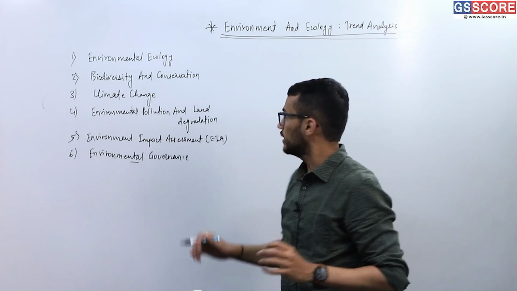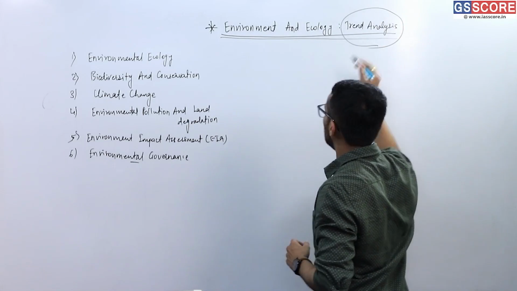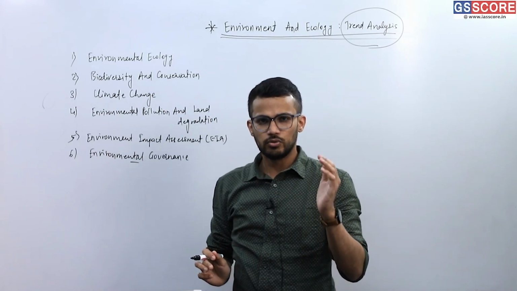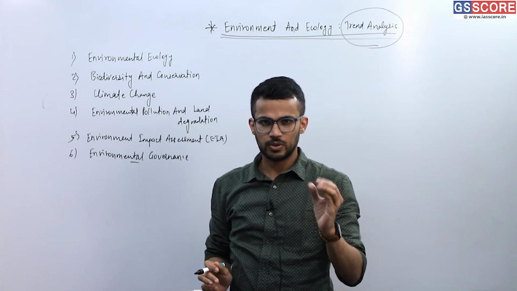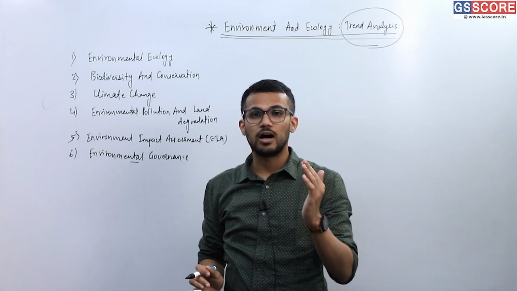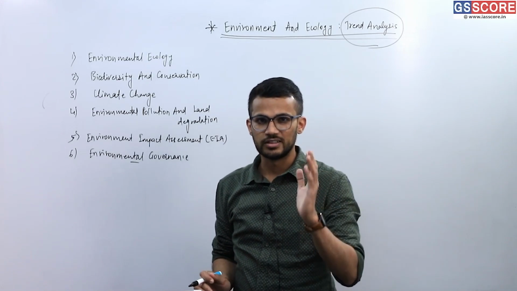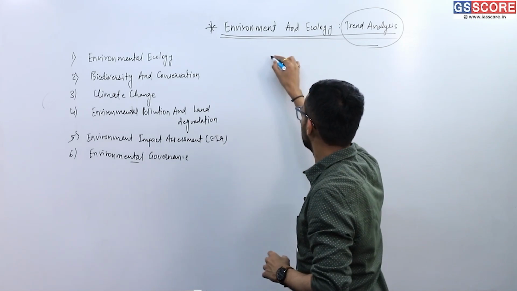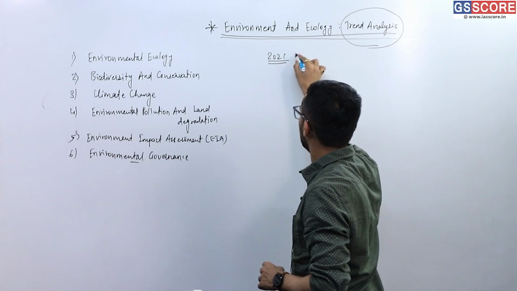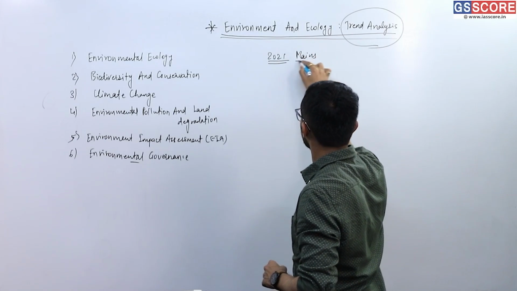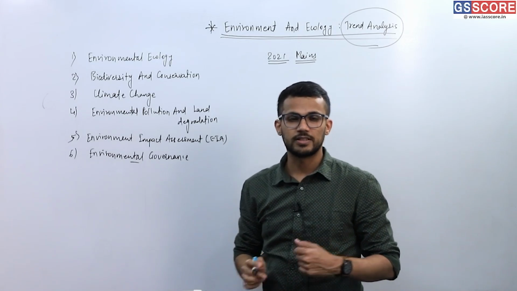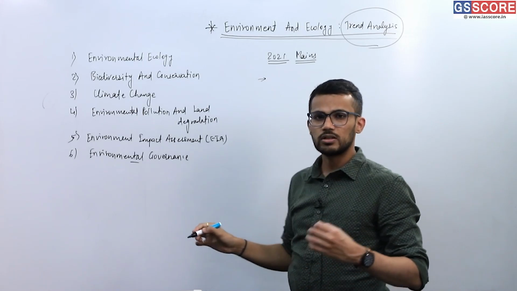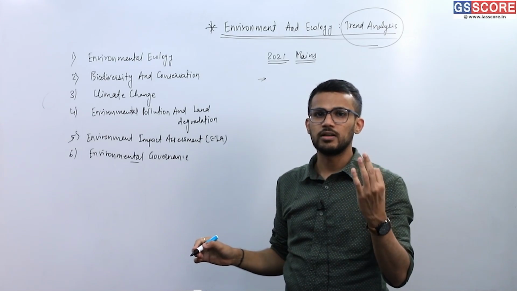Now, if we try to analyze the trend of questions from all these 6 topics, then we will find that mostly or often questions have a current orientation. Let's take an example of 2021's mains examination. In 2021's mains examination, there were 3 questions from environment and ecology.